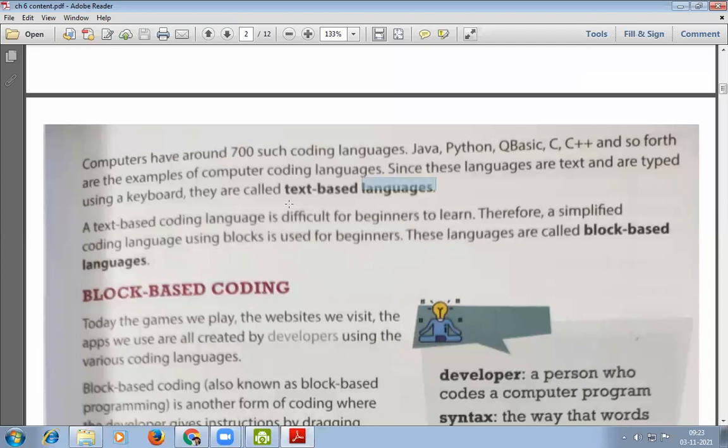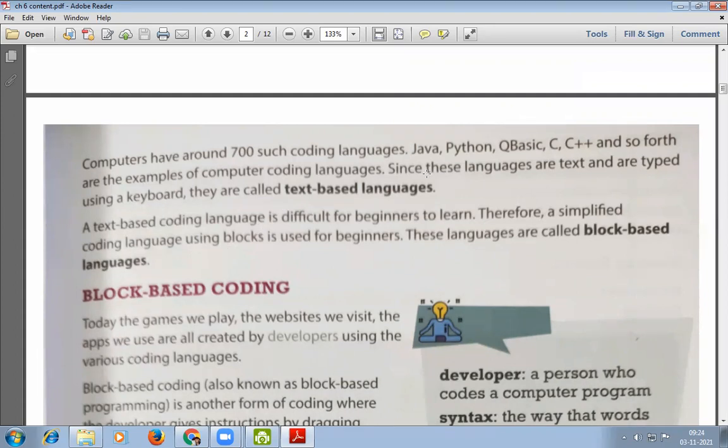So what are text-based languages? The programming languages which are typed using a keyboard. For example, Java, Python, QBasic, C, C++. A text-based coding language is difficult for beginners to learn. Therefore, a simplified coding language using blocks is used for beginners. These languages are called block-based languages.